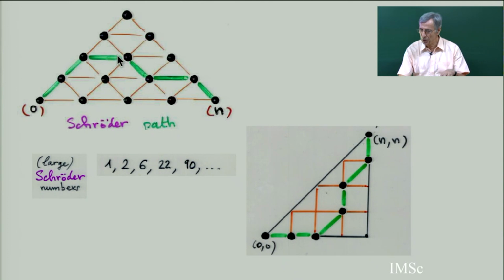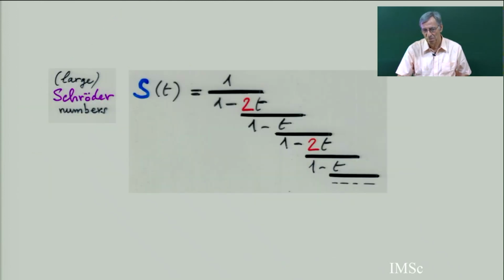So in fact, a Schröder path is exactly given by a Dyck path, and for each peak, you say, oh, I keep it, or I replace the peak by this. So for each peak, you have a choice of 2, which means you replace beta by 2. And so you get this continued fraction immediately from the continued fraction of counting Dyck paths by number of peaks.